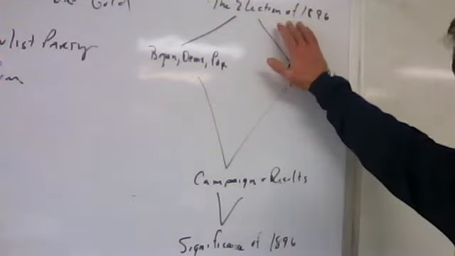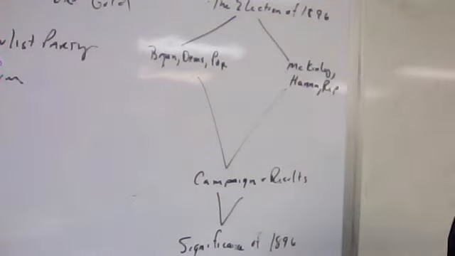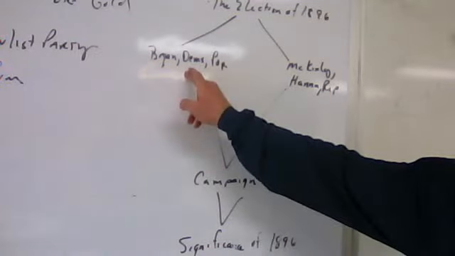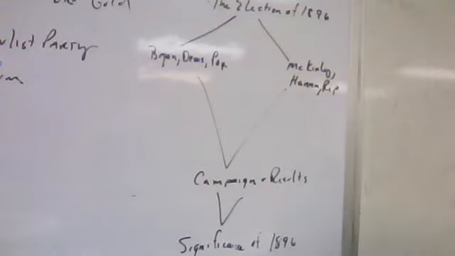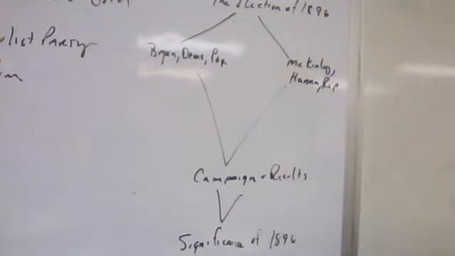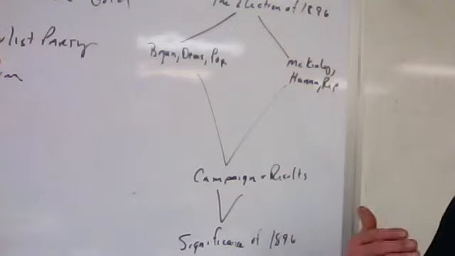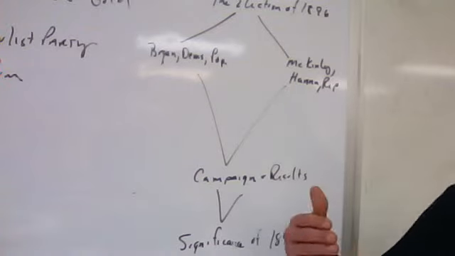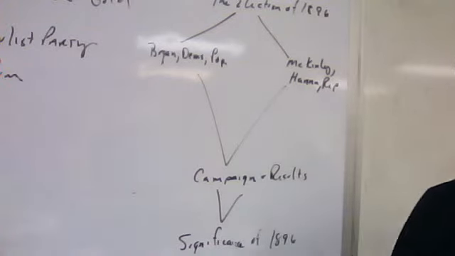And so let's look at the election of 1896. We want to look at William Jennings Bryan, the Democrats, and the Populist Party. We discussed previously that by 1896 the Democrats were divided. They're divided between the more conservative element of their party, the people that would support the gold standard, the people that were loyal to Cleveland, and the pro-silver Democrats. And the pro-silver Democrats are looking for a leader.